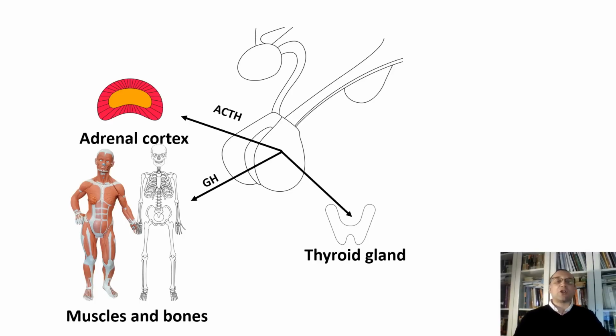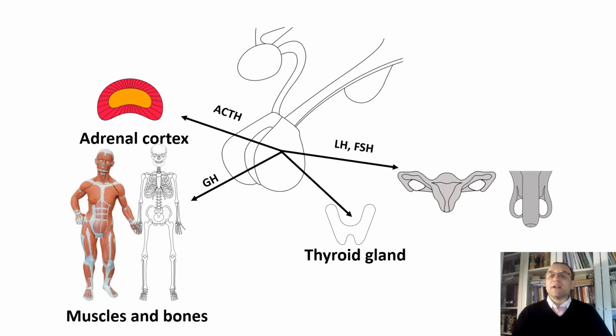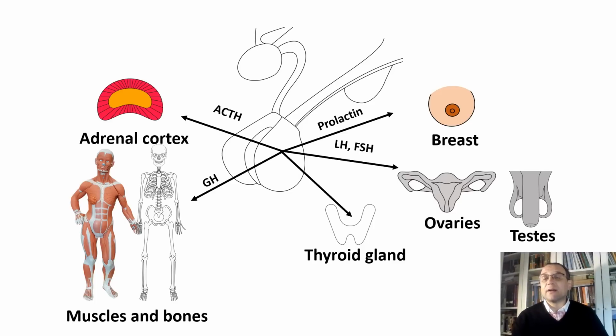So the next question: what are the target organs of gonadotropins? What are gonadotropins? Luteinizing hormone and follicle stimulating hormone. The answer is ovaries and testes. Another question is, what is the target organ of prolactin? And the answer is breast.